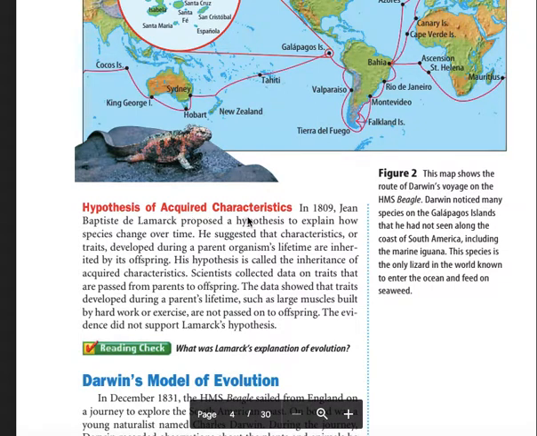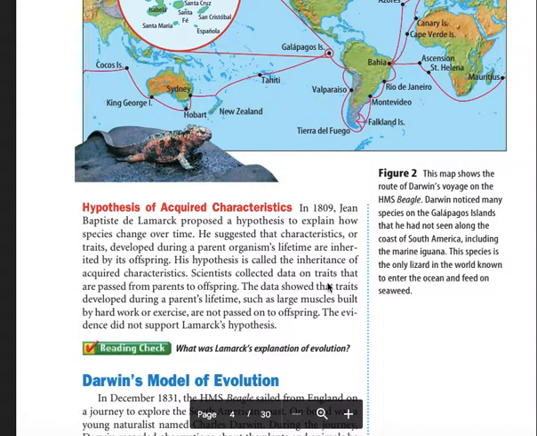Hypothesis of acquired characteristics. In 1809, Jean-Baptiste Lamarck proposed a hypothesis to explain how species change over time. He suggested that characteristics or traits developed during the parent organism's lifetime were inherited by its offspring. His hypothesis is called the inheritance of acquired characteristics.